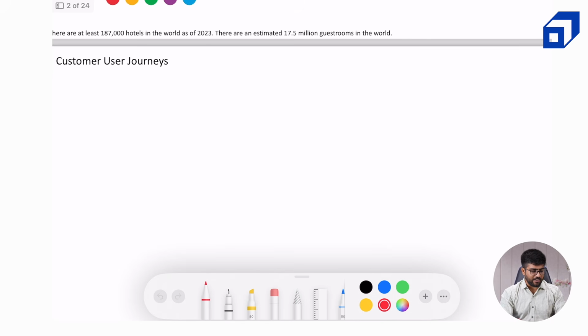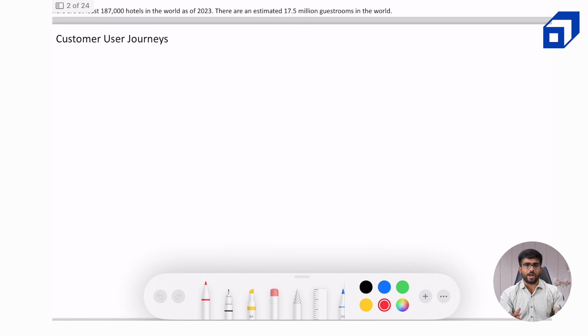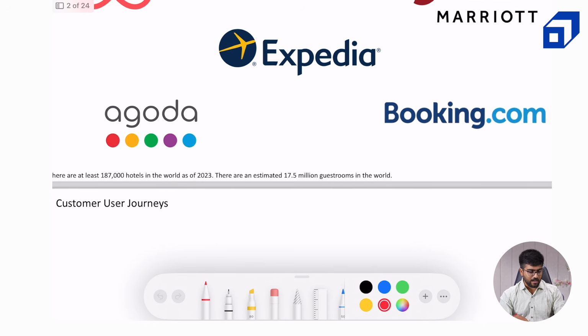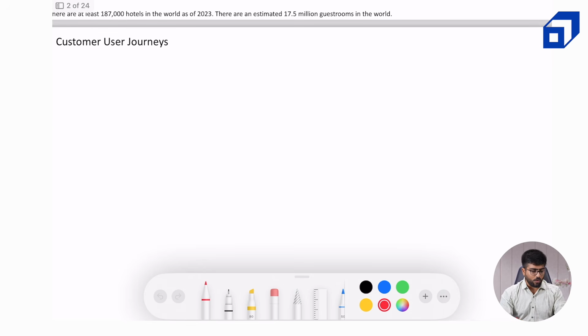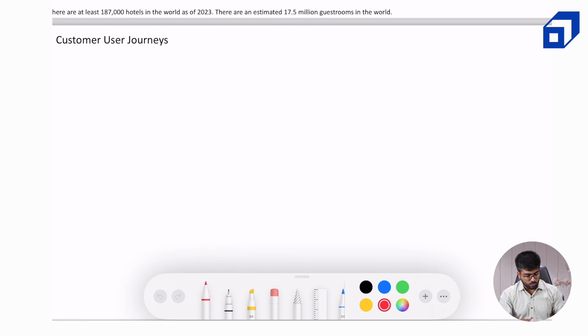Now, whenever you onboard to any hotel reservation platform, like Airbnb, Expedia, Booking.com, Agoda, Make My Trip, and so on, what's the first step you take? You search for a hotel. It can be a location, for example, I am looking for hotels in Delhi or Mumbai, wherever I am visiting. So the first thing I will do as a user is search for a hotel.